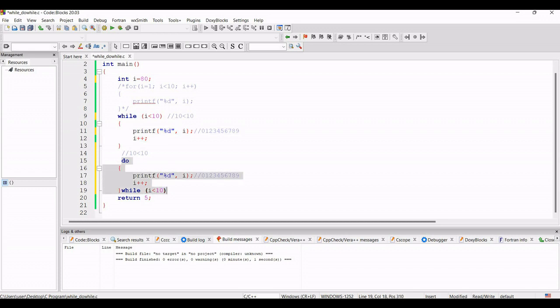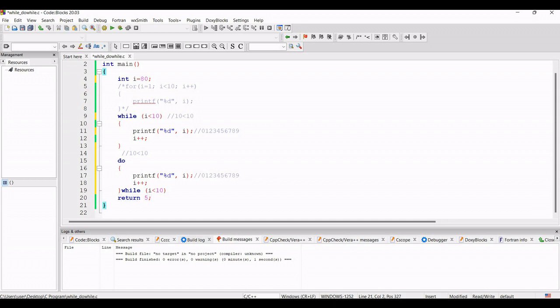But in a do while loop all the functions are the same. The only difference is that one time the printf or the inside statement will be executed, because here no condition is checked at first. So when the value of I is 80, at that time it will also execute this line, because there is no condition given over there. So no condition will be checked, it will print the value of I, and then after executing the loop one time the while statement will be executed, and when it is false it will not go into looping again. So it will come outside this loop and return 5.